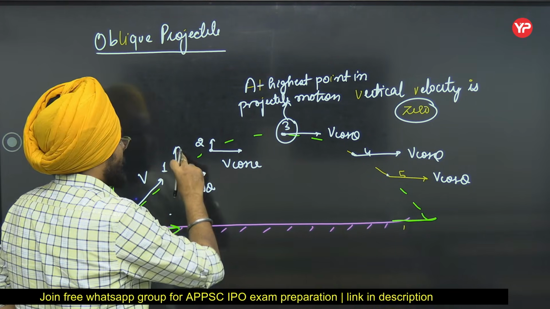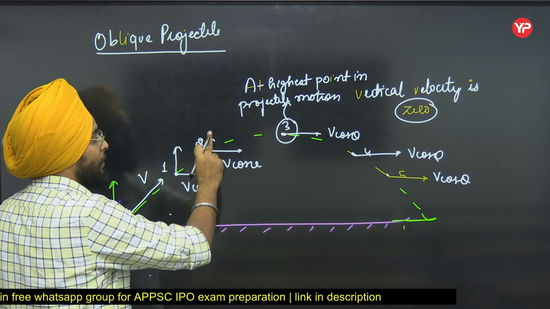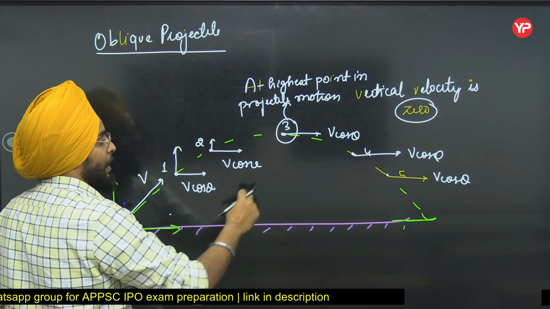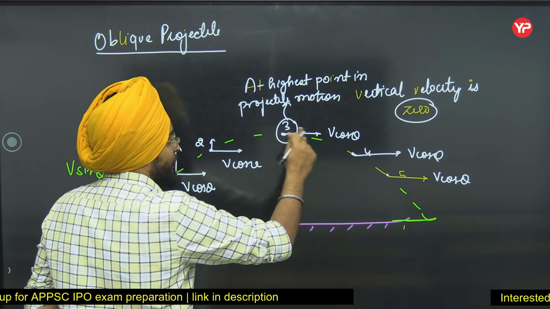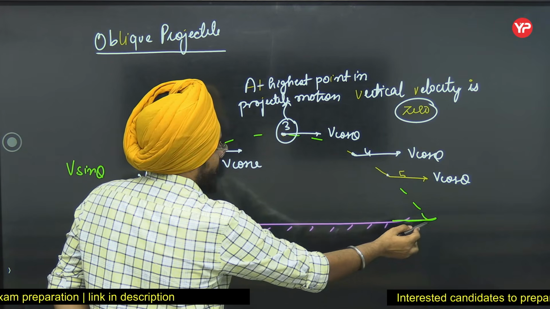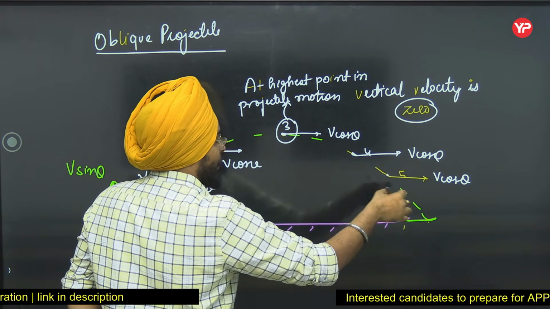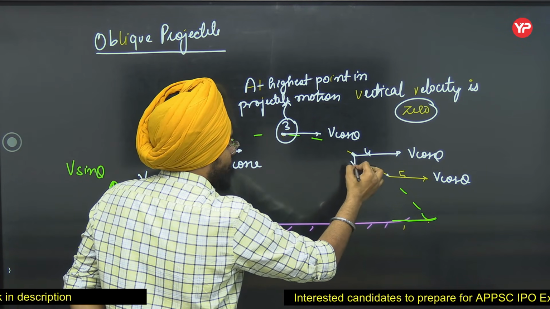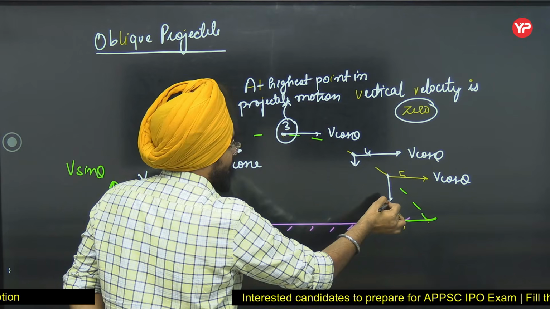Now here, see, the magnitude of the vertical velocity component was decreasing, and here it is 0. Now as we move downward, from 3 to this point at the ground, the velocity will again increase. The vertical velocity here is this, at 5 it will be more.